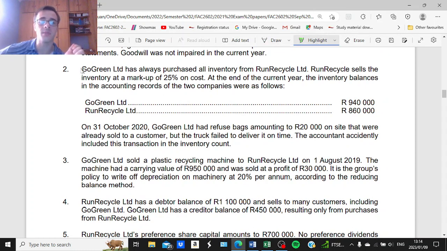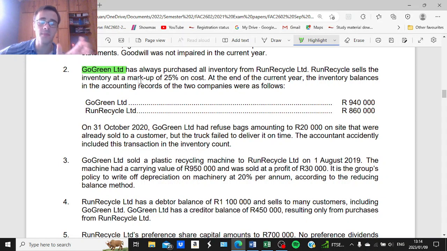the following. So Go Green Limited, which we have determined to be the parent, has always purchased all inventory from Ron Recycle Limited. So what this means is that all of the inventory of the parent is purchased intragroup. So 100% of the closing inventory value will include the unrealized profit that we need to eliminate for consolidation purposes. So it's very important that you take note of this keyword. All right, that being all inventory is purchased from the subsidiary. So the entire amount at year end includes unrealized profit that we need to eliminate.